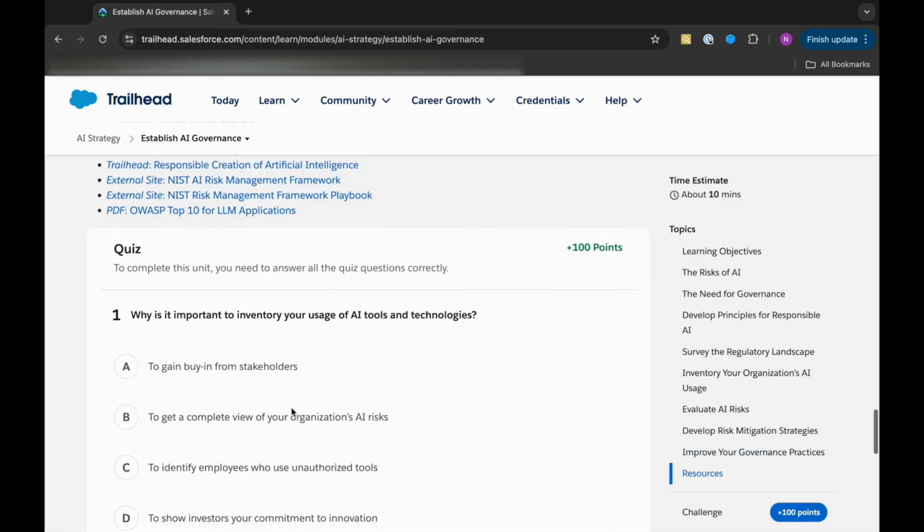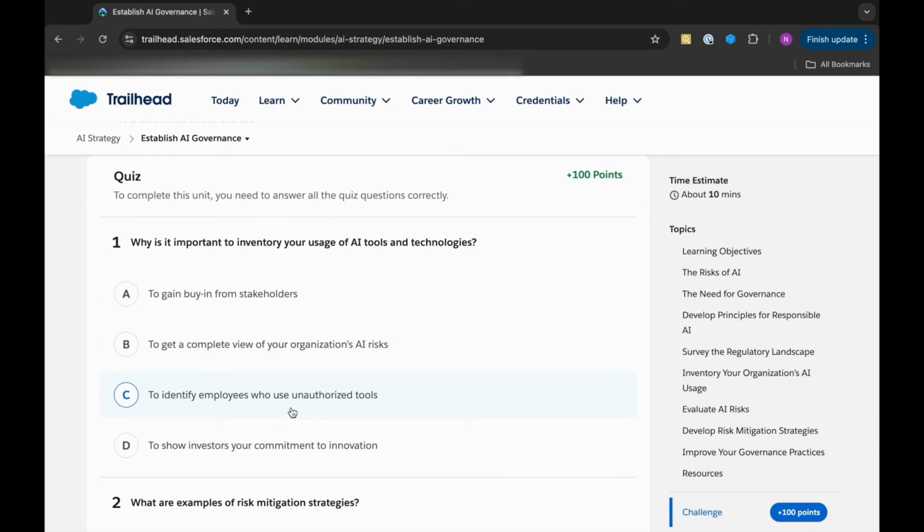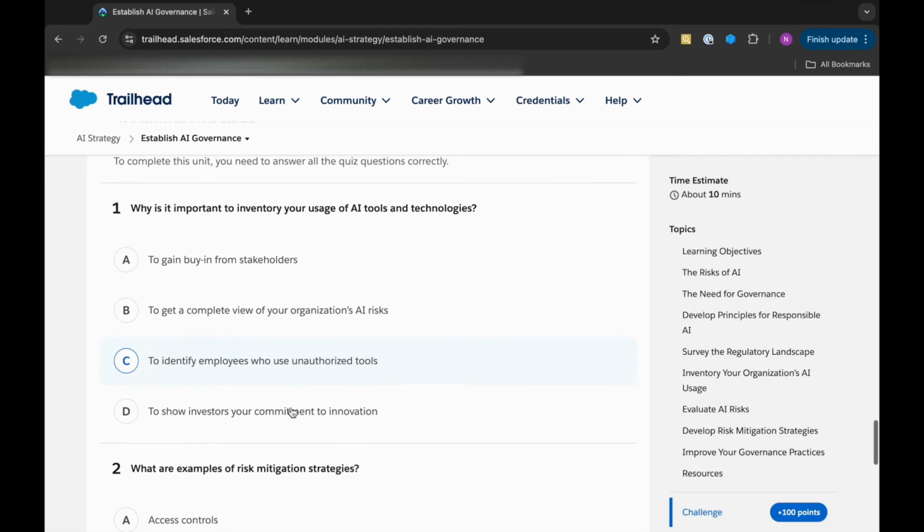Next, we'll come to the quiz. First is, why is it important to inventory your usage of AI tools and techniques? First option is to gain buy-in from stakeholders. Second is to get a complete view of your organization's AI risks. Third is to identify employees who use unauthorized tools. Fourth is to show investors your commitment to innovation. So the second option should be the correct one.